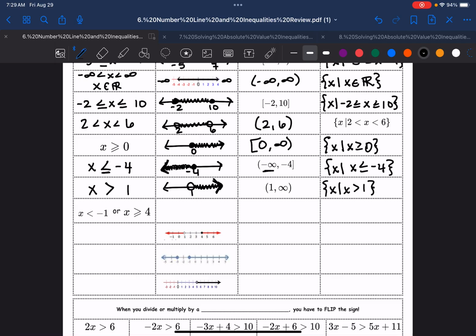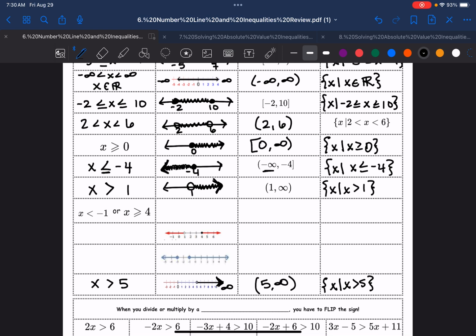Where it starts, I'm going to skip to the very last problem because it's actually very similar. We have a 5, that's my only number. So I know I'm going to have a 5, and I have an x, and I'm going towards the positive, so I'm going to have a greater number, and it's open circle, so not included. That allows me to do my set notation. And for interval, I'm going towards positive infinity, so 5 comma infinity, and neither one of those is included.